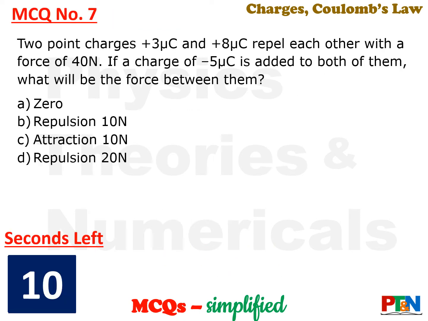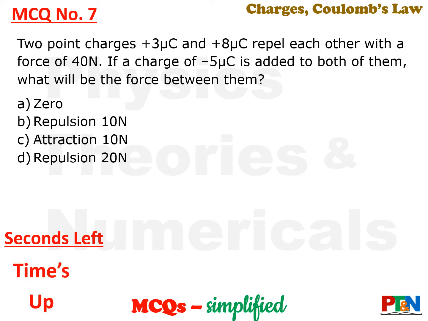Next MCQ. Two point charges, plus 3 microcoulomb and plus 8 microcoulomb. They repel each other. Obviously, both of them are positive, with a force of 40 Newton. If minus 5 microcoulomb is added to both the charges, then what will be the force between them? 4 options given, 10 seconds time for you. Your timer starts now.